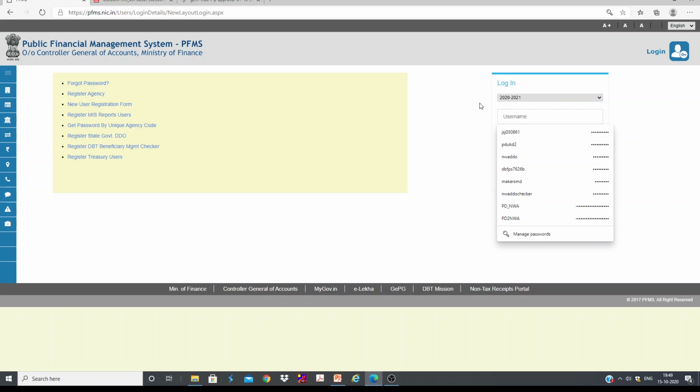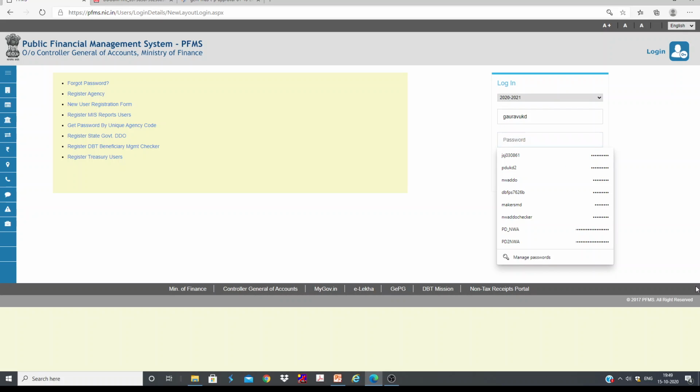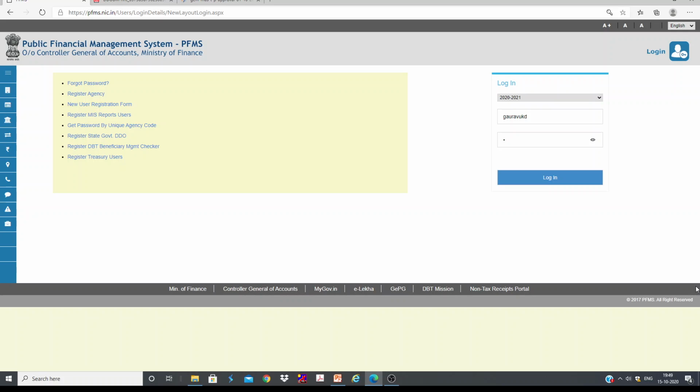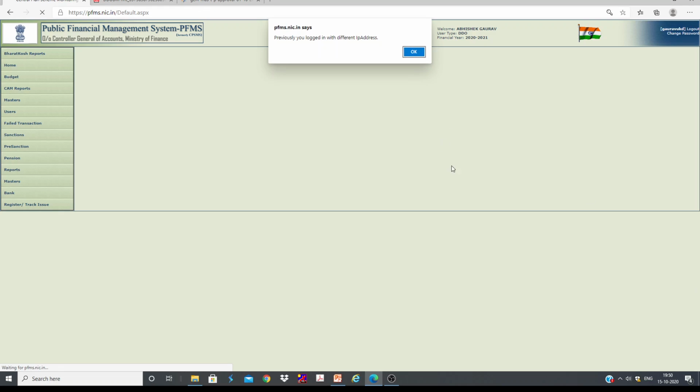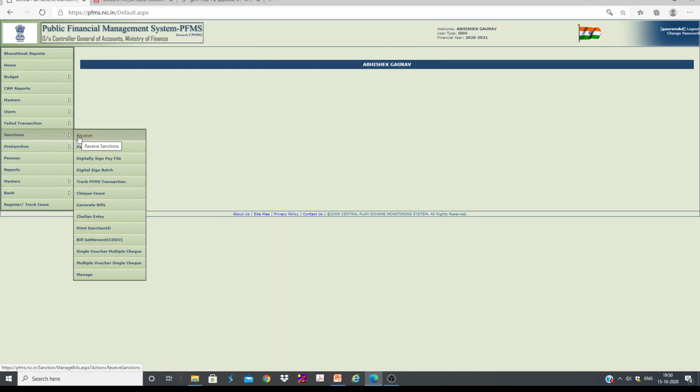Let me try to enter into DDO user. Yeah, this is DDO. So the first thing he has to do is, you can see even here there is a receive option also.